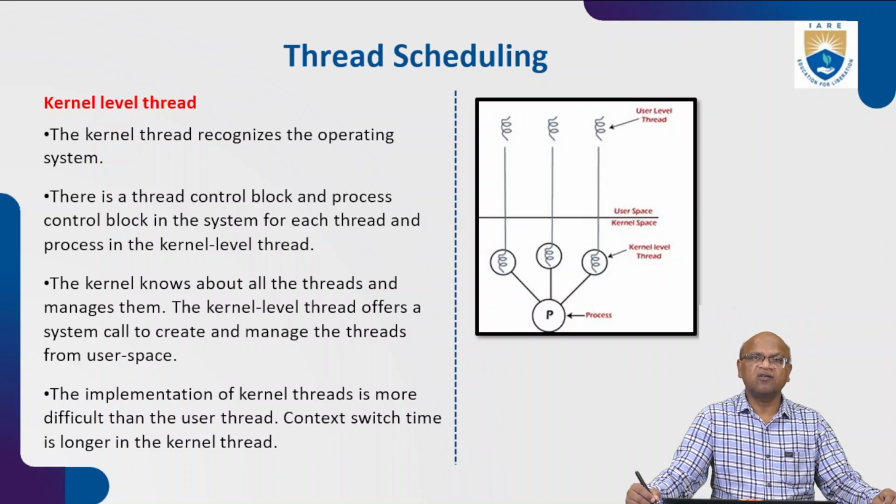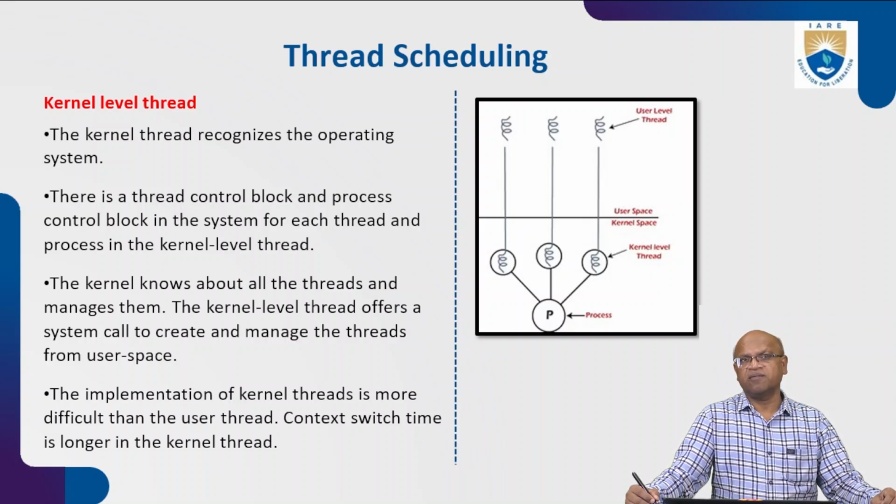There is a thread control block and a process control block in the system for each thread and process in the kernel level threads. If one process is being executed, the PCB is created. At the same time, a thread control block is also created, because for one process there will be a number of threads.